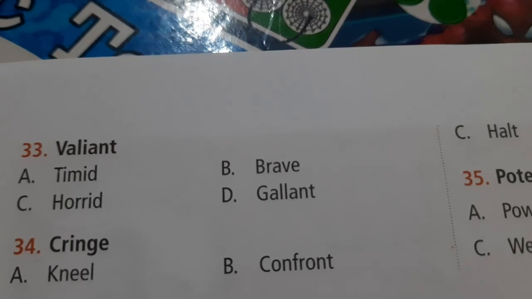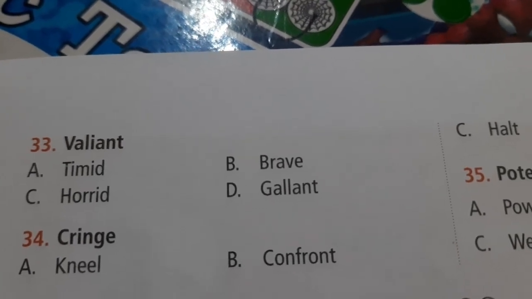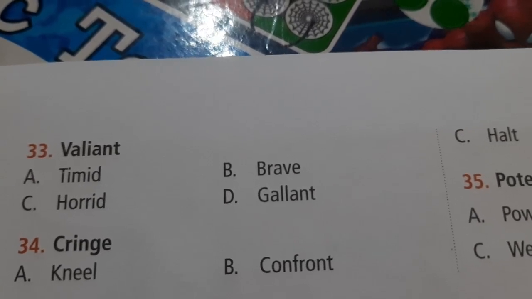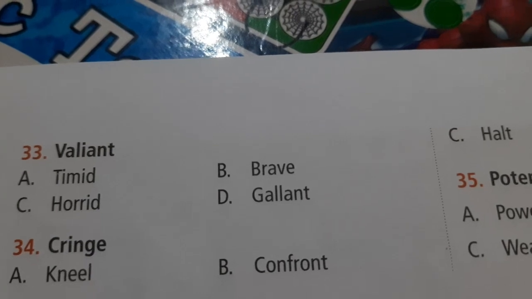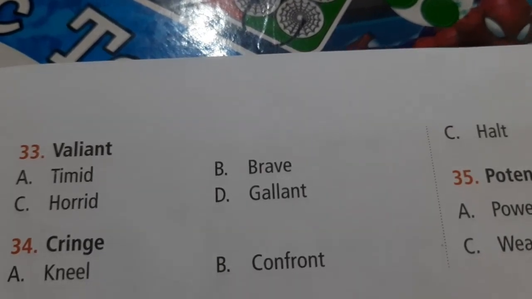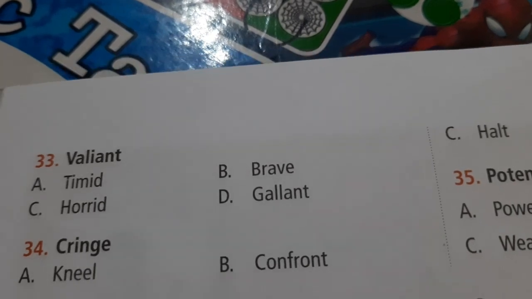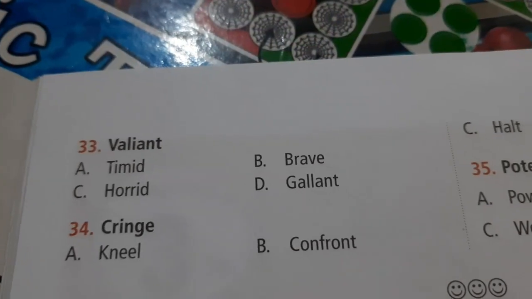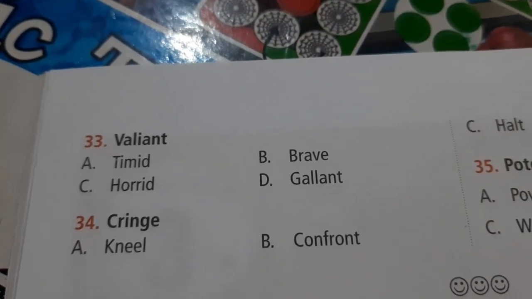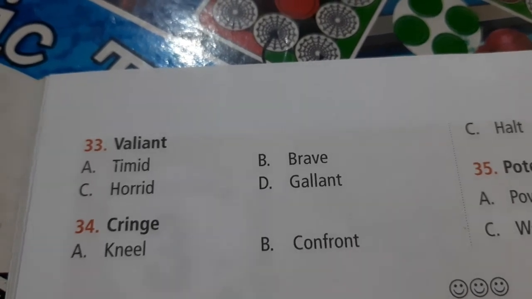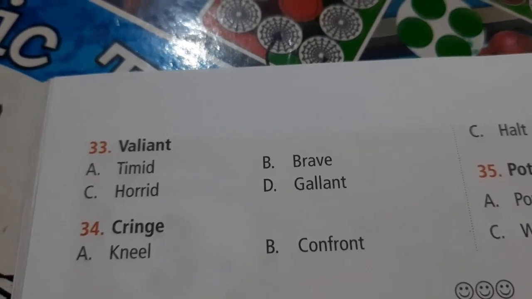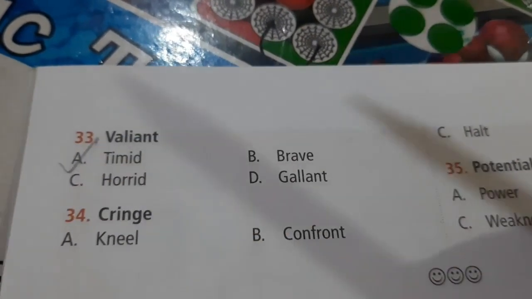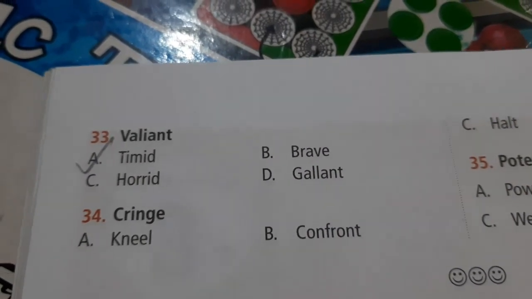Let us look at the next question, question number 33. Valiant. So, valiant is someone who is full of courage and not afraid of anything. However, if you look at option C, which is horrid. A horrid is heartless person, someone who doesn't have heart. Gallant, which is option D, is a flirt kind of person. However, timid is a kind of person who is shy, who is also nervous, who can be afraid easily, and hence opposite of valiant is timid. Answer to this question, please tick it.